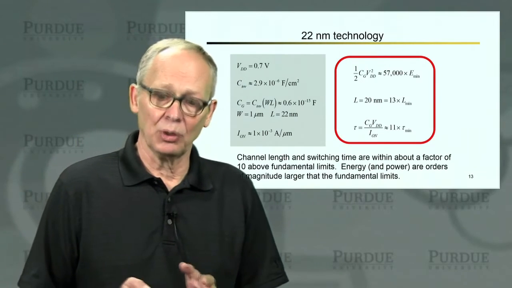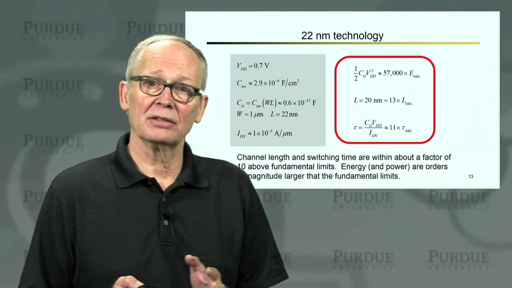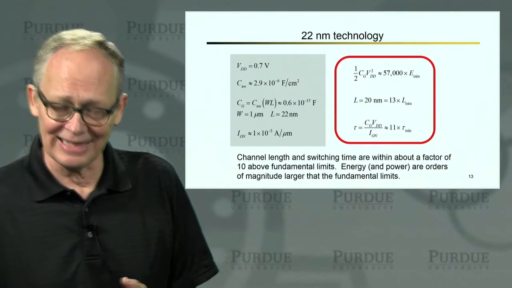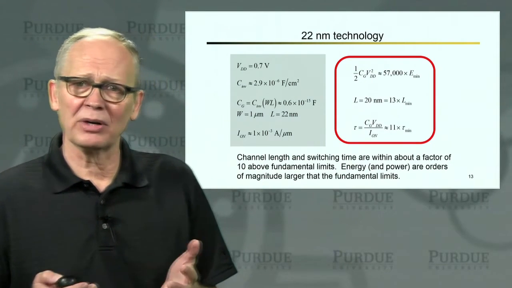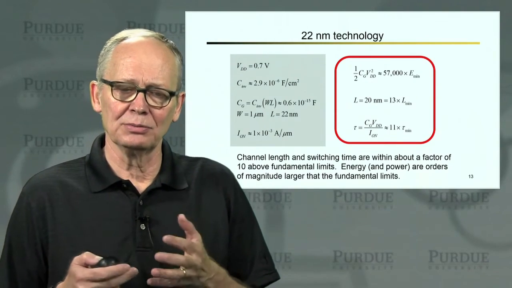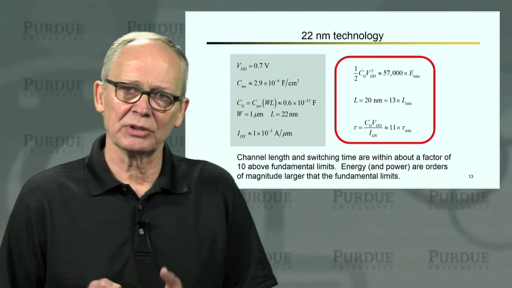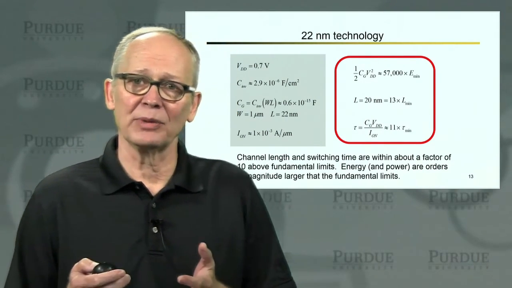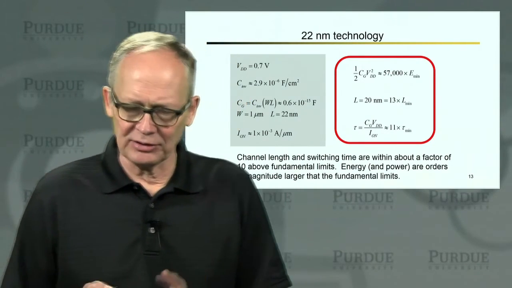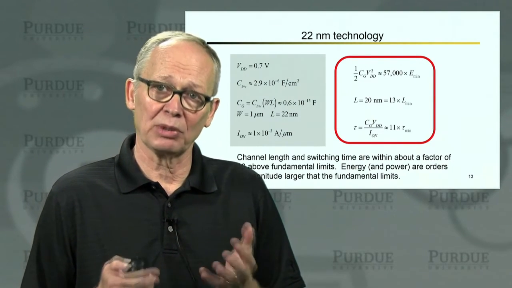So we conclude that both the channel length and the switching time are within an order of magnitude of some very fundamental lower limits. And we're still pushing these dimensions down. The energy and the power, they're orders of magnitude bigger. And that's just a reflection that in order to do real circuits and have low error rates, we need much higher voltages, higher barriers. We need on-off ratios that are more like 10,000, not like 1/2. So as a result of that, energy and power are well above fundamental limits and will probably remain so.